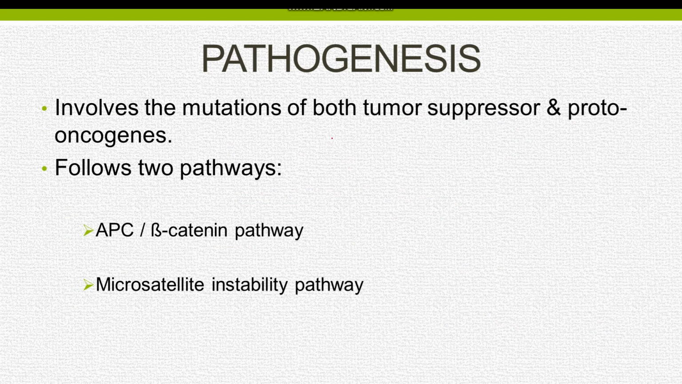The pathogenesis of adenocarcinoma of colon is rather complex, but it is fully understood. The tumor involves the mutations of both tumor suppressor as well as proto-oncogenes, which accumulate over a certain period of time. The tumor develops in two ways. The first pathway is the APC beta-catenin pathway, which is also known as adenoma-carcinoma sequence, and the other is microsatellite instability pathway.